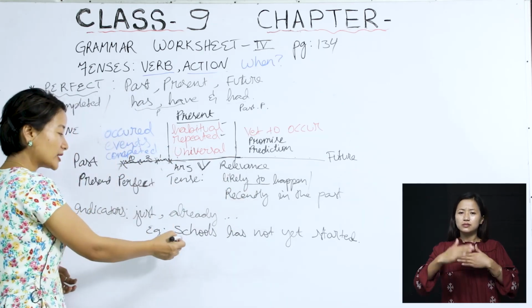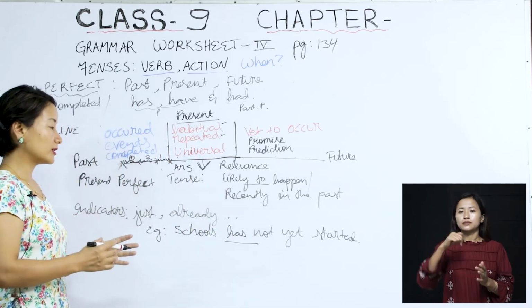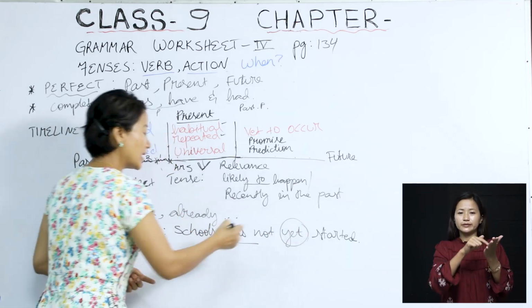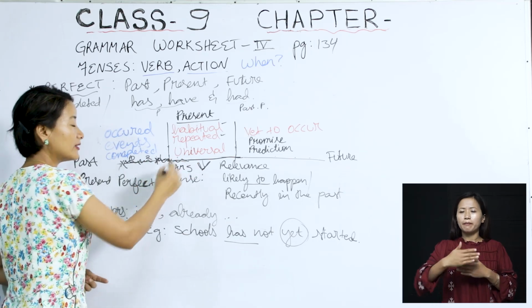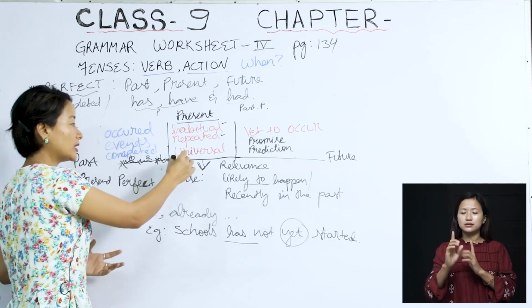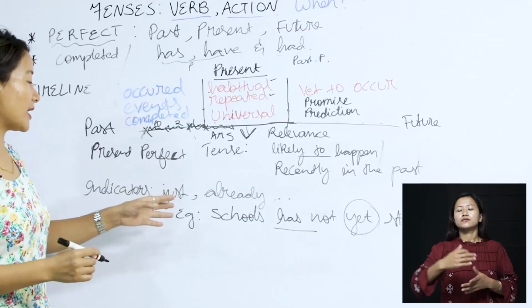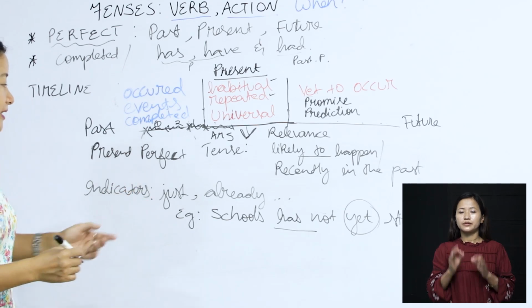So in these kinds of cases, we also use the present perfect tense. So in this case here, the indicator is yet. An action that is maybe somewhere in the past and continuing, even leading up to the moment of speaking and likely to continue into the future. So that's what we have here under the present perfect tense.